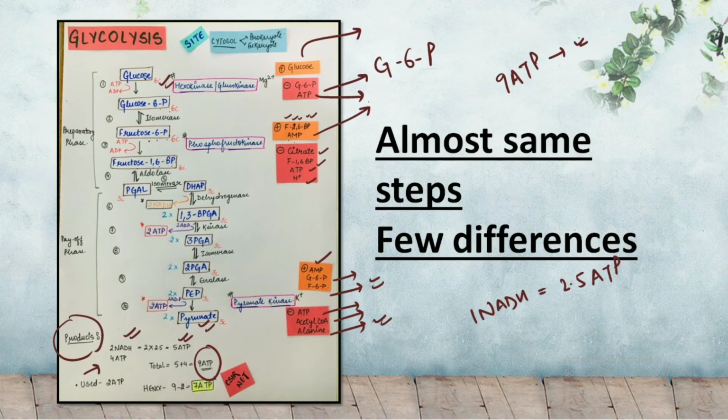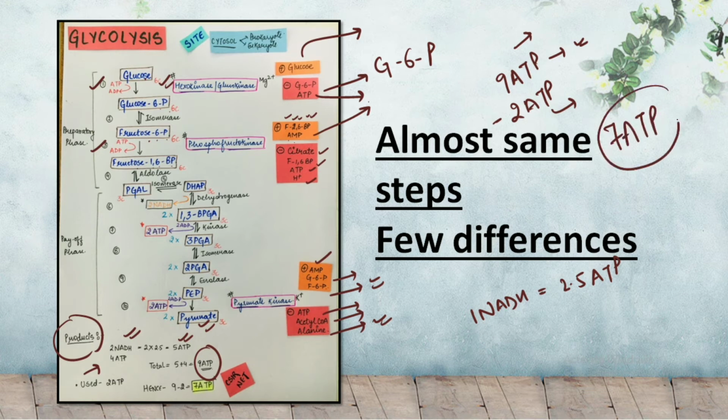But talking about the net ATPs that are produced, we have 2 ATPs being used up in the preparatory phase as we have just discussed. So 2 ATPs are used out of the 9 ATPs produced, and as a result we finally have 7 ATPs produced in the complete glycolysis pathway.